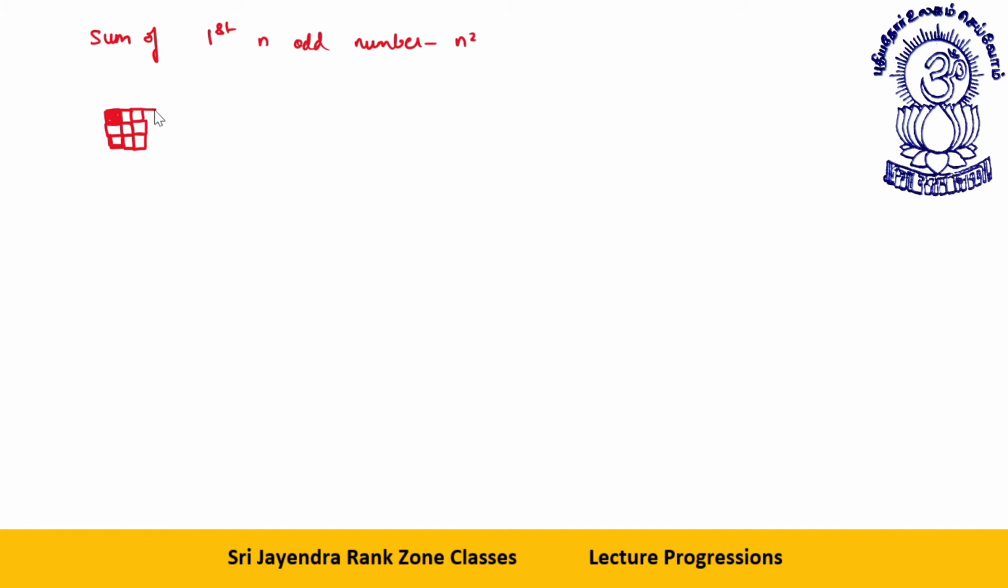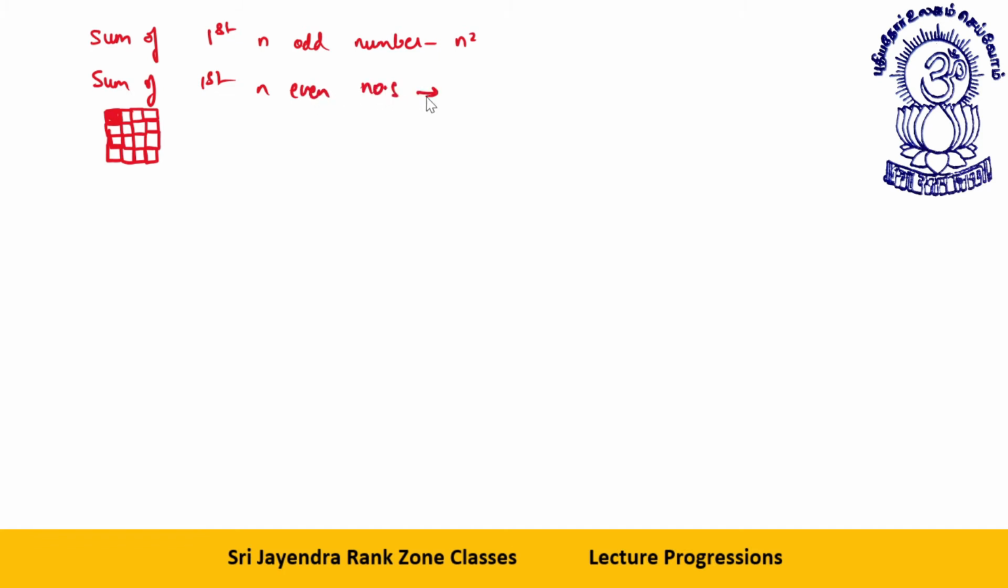If I add the fourth odd number, 1, 2, 3, 4, 5, 6, 7. This is the fourth odd number. This is a 4 by 4 square. So the sum of first n odd numbers is n square. You got it? Next is sum of first n even numbers.